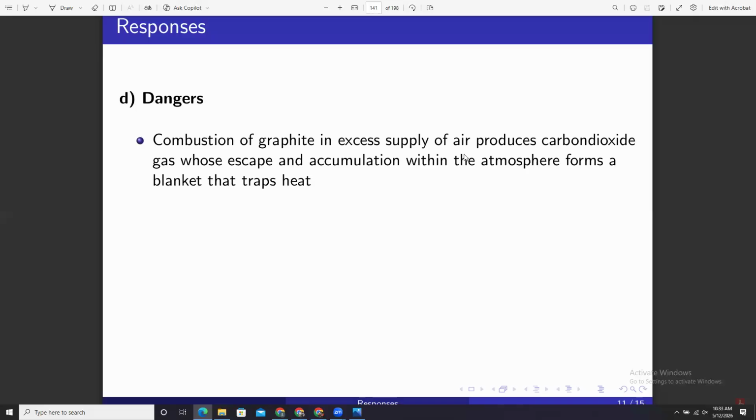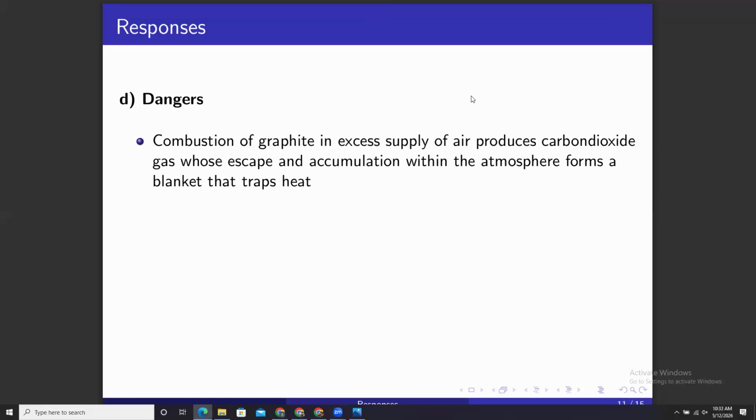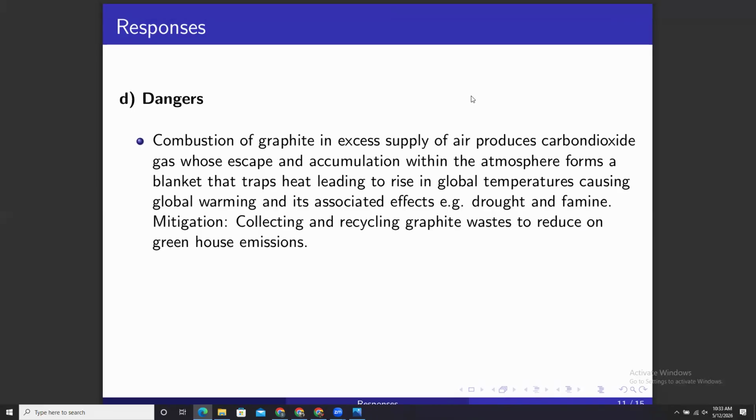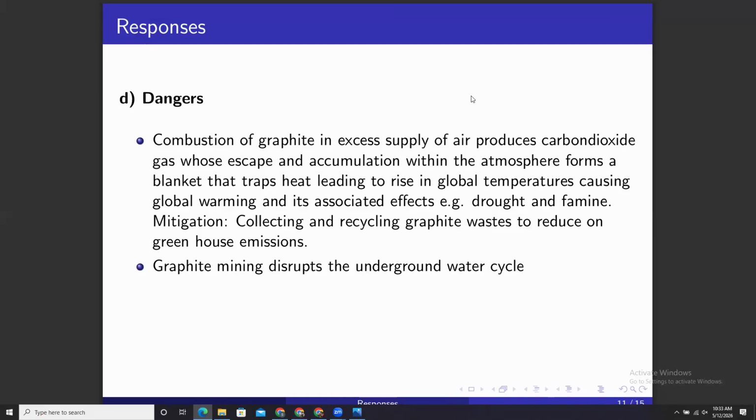So it produces carbon dioxide whose escape and accumulation within the atmosphere forms a blanket that traps heat, leading to rise in global temperatures, causing global warming, and its associated effects like drought and famine. The mitigation: we can collect and recycle graphite waste instead of burning it, to reduce emission of carbon dioxide gas within the atmosphere.